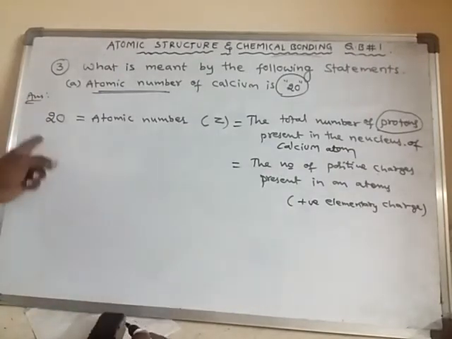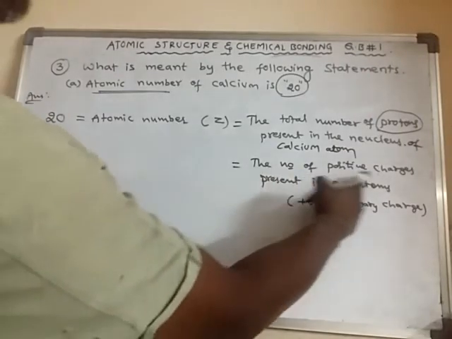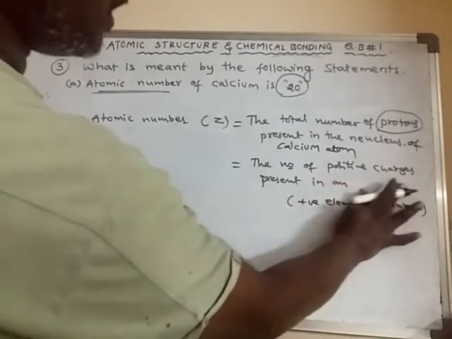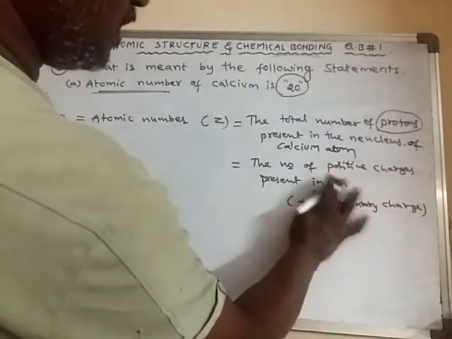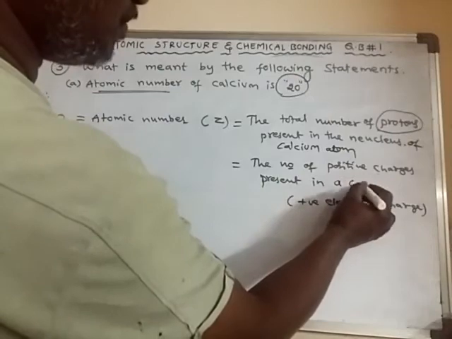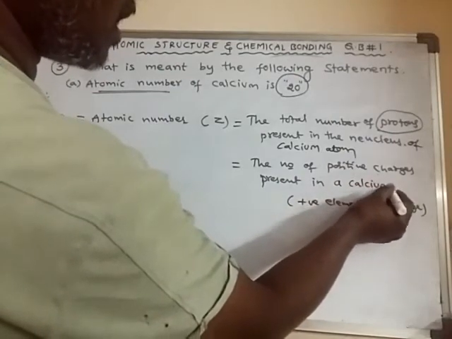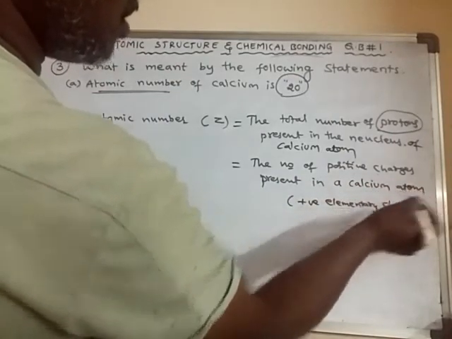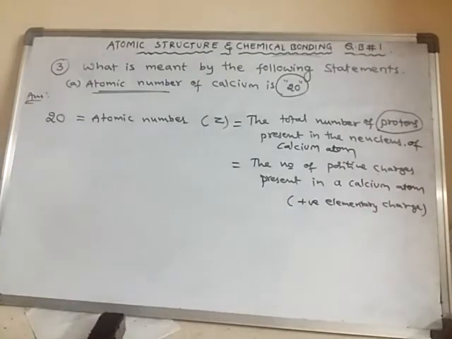At the same time, the number of positive charges present in a calcium atom will be equal to 20.